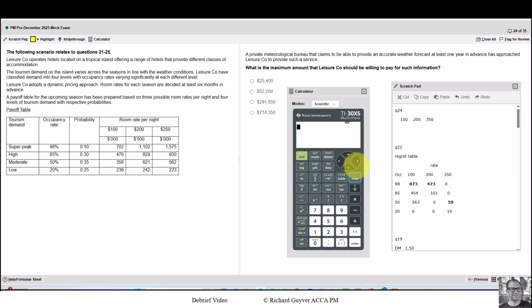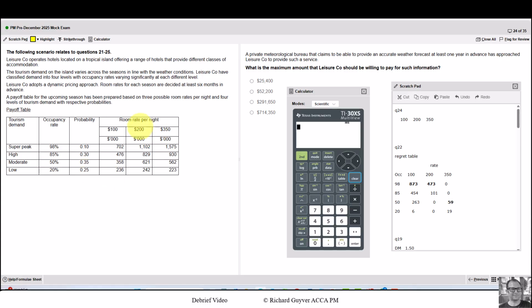This is probably when it will pay off having practiced using the calculator, because to find the expected value for the $100 a night, we multiply the probability, the 0.1, by the 702, and then we add to that the 0.3 multiplied by the 476, we add to that the 0.35 multiplied by the 358, and we add to that the 0.25 multiplied by the 236.